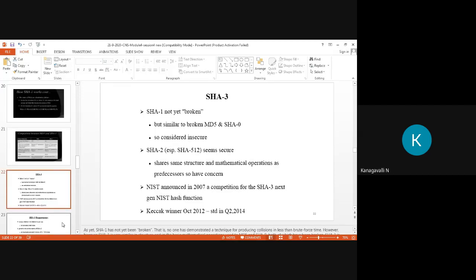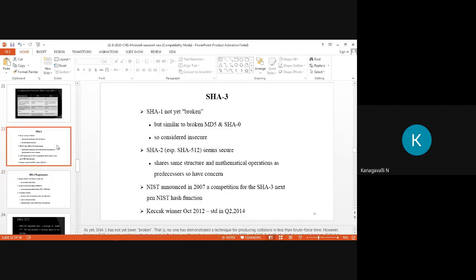SHA-3, you already know, is the recent update, from the starting of the year 2012. SHA-1 is not yet broken, but it is similar to the broken MD5 and SHA-0, so it is considered insecure. That means no one has demonstrated a technique for producing collisions in less than brute force time, right? However, because SHA-1 is very similar in structure and in the basic mathematical operations used to MD5 and SHA-0, which have both been broken, SHA-1 is considered insecure and has been phased out for SHA-2, right?